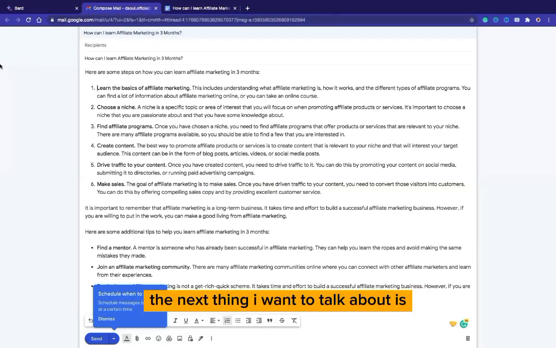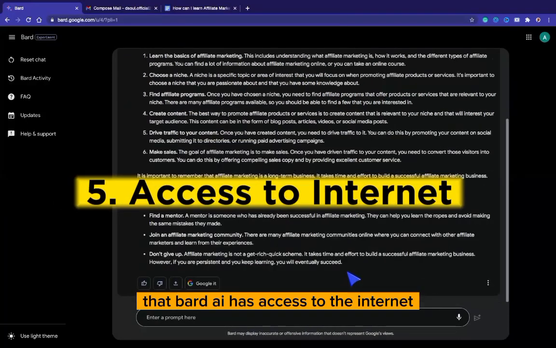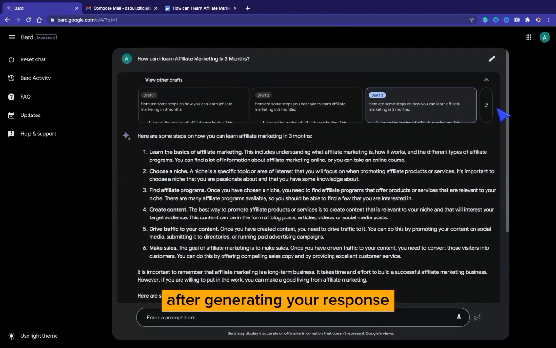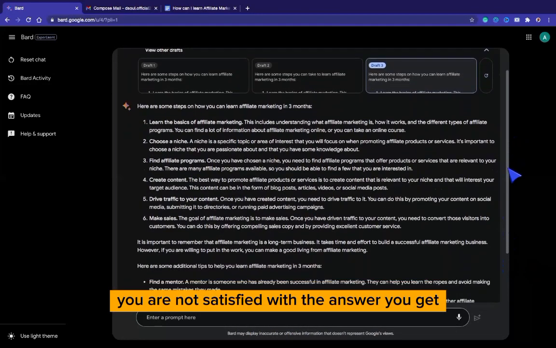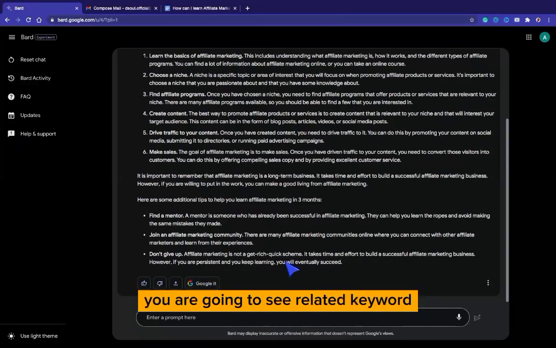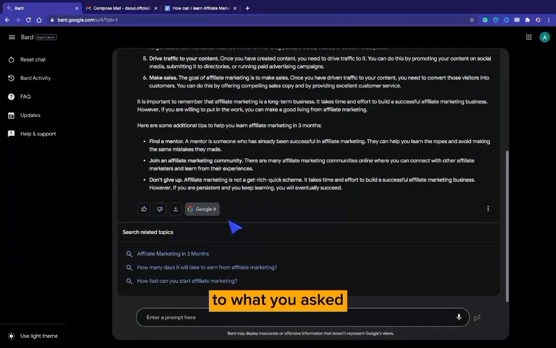The next thing I want to talk about is that Bard AI has access to the internet. Let's say after generating your response, you are not satisfied with the answer you get. You can simply click on Google it right here. You are going to see related keywords. So you can click on Google it. Under it is going to give you some related topics to what you asked.